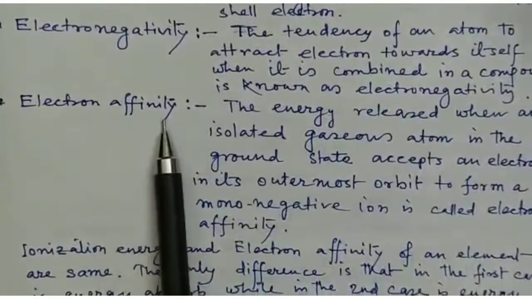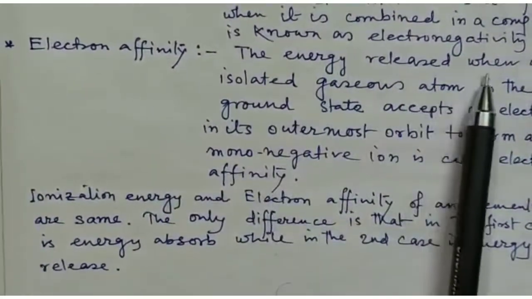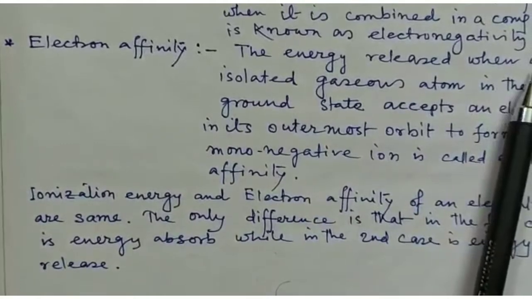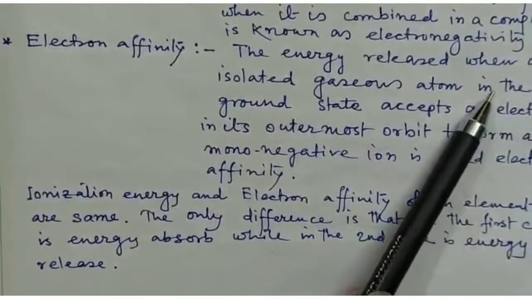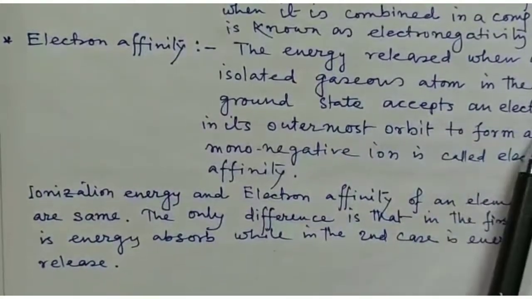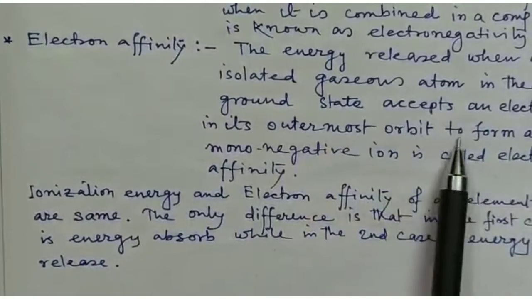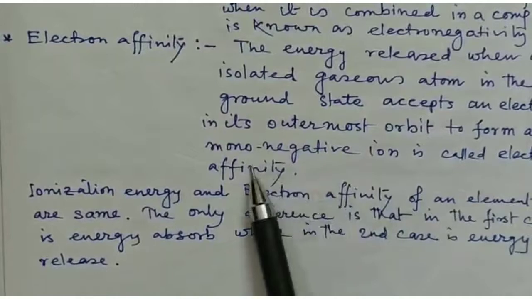And the last one is electron affinity. The energy released when an isolated gaseous atom in the ground state accepts an electron in its outermost orbit to form a mononegative ion is called electron affinity.